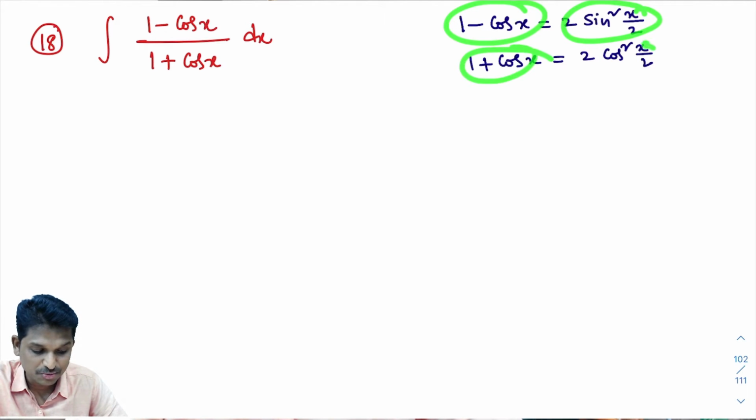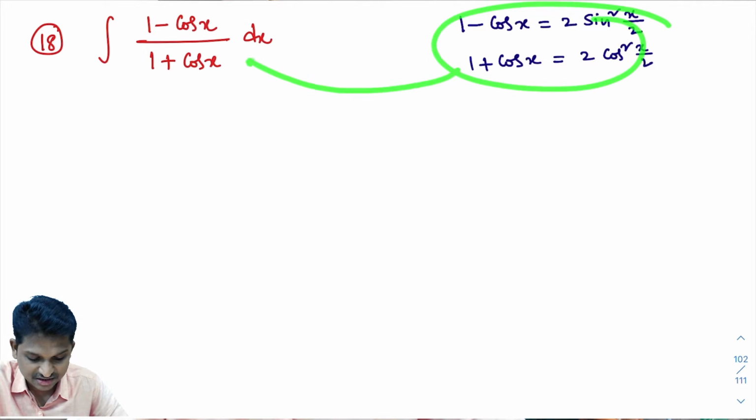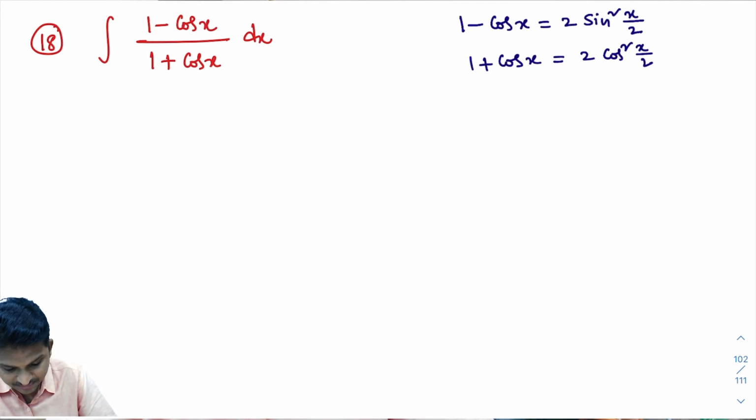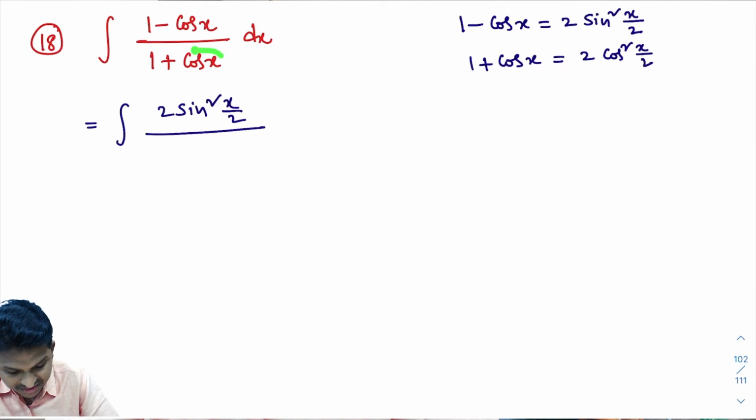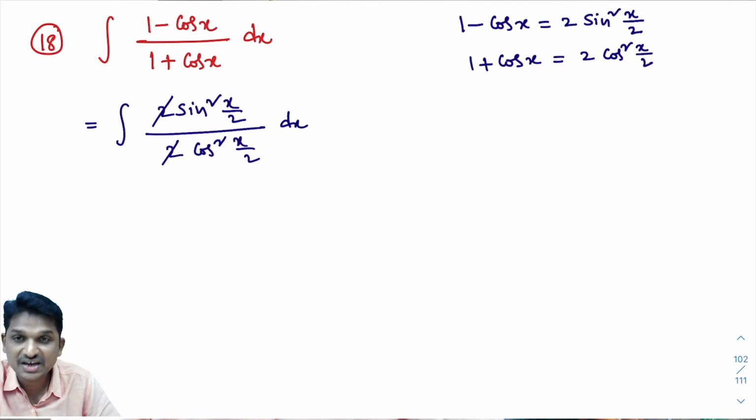1 plus cos x formula is 2 cos square x by 2. Now these two formulas I will substitute in the question to integrate this. That equals integral of 1 minus cos x, the formula is 2 sin square x by 2, divided by 1 plus cos x, formula is 2 cos square x by 2, into dx. Now look here, this 2 will get cancelled.